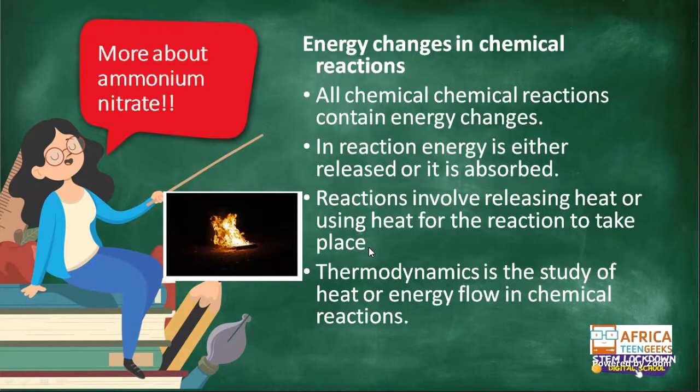For example, we take element X and we add heat, or you have to light it up with the matches for it to give out a product. That will be us using heat for the reaction. Or sometimes, whatever reaction that you make results in, for example, a firework or explosion like this, and that would be a reaction that releases energy. I hope that you guys understand.